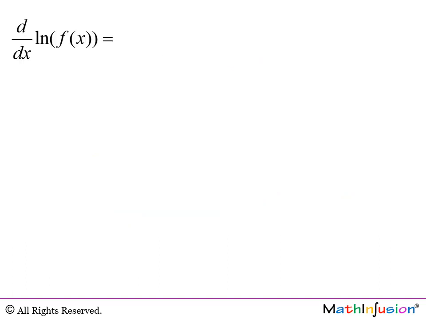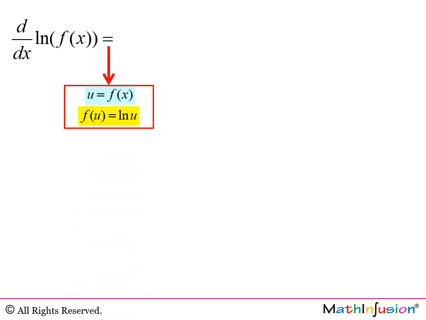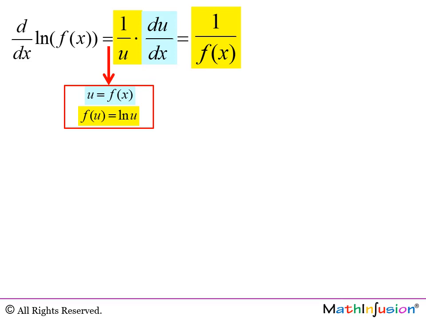In general, let's apply the chain rule for ln of f(x). The inner function u is f of x, and the outer function is ln of u. So the derivative is 1 over u times f prime of x, or if you want, du/dx. 1 over u is 1 over f of x, and du/dx is f prime of x.